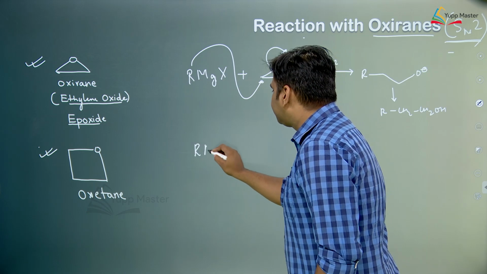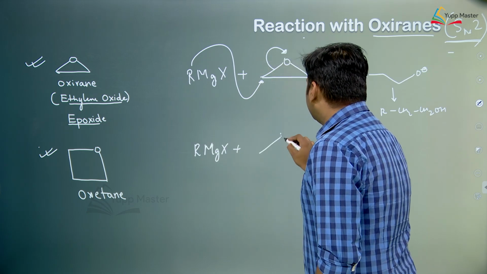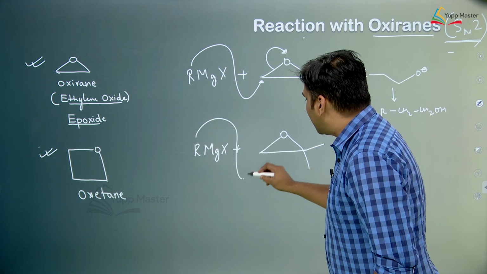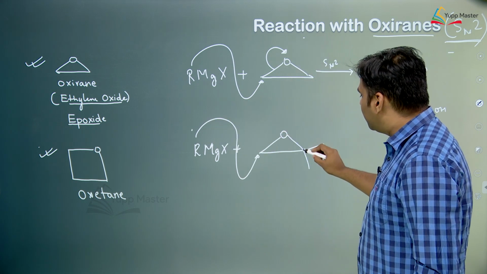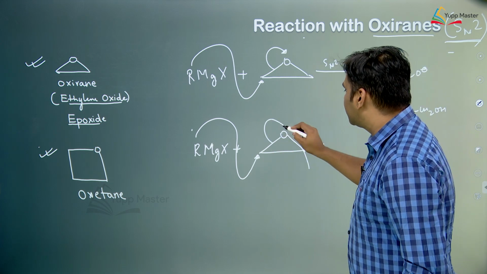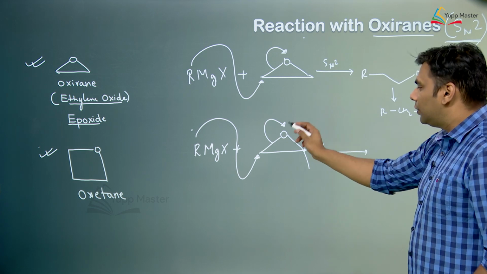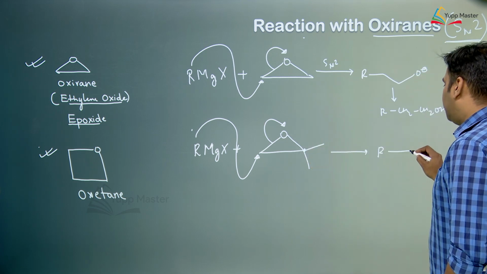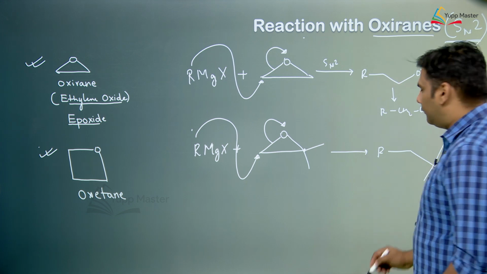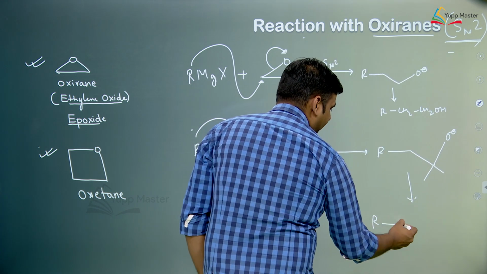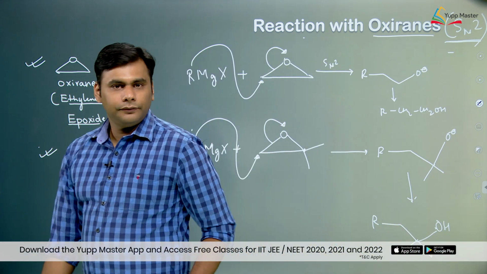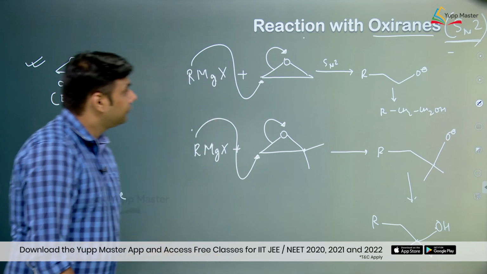So, suppose we take this molecule. Now, the Grignard reagent can attack at this carbon, it can also attack at this carbon, but because there are two methyl groups attached to it, there is a steric hindrance over here. So, this will attack at this carbon, the electrons will get polarized onto the oxygen, and we are going to form something like this, right, which on hydrolysis would give the alcohol. So, this is the reaction with oxiranes, right.